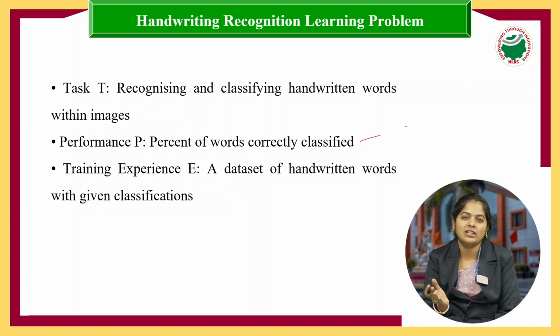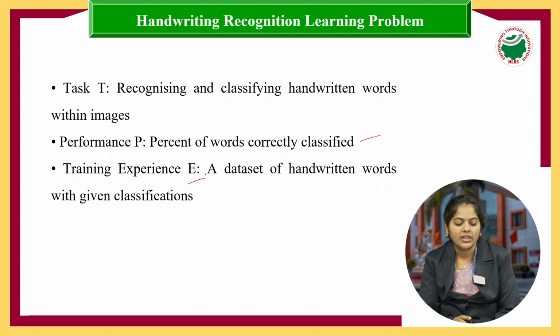Let's say we are using English, Telugu or Hindi. Here the words can be classified into each and every part, so that the percentage of words classified correctly is the performance. These words belong to this language, so that we can categorize the particular words. And next, training experience E. Here it is a data set of handwritten words with given classification.